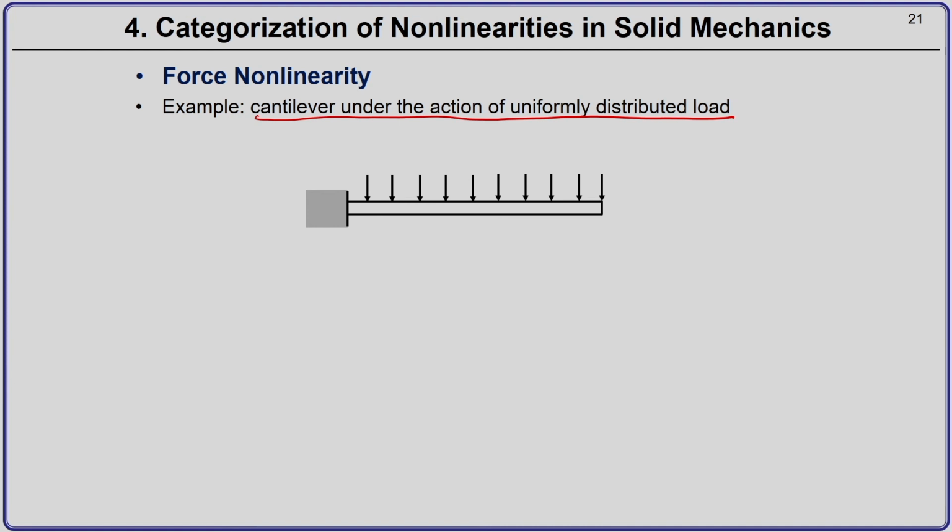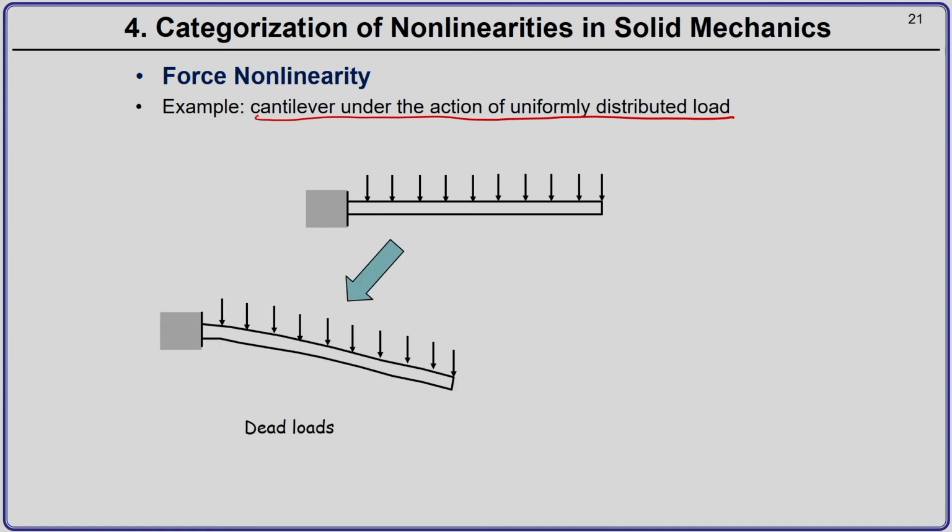It is fixed on the left hand side, and on the top surface you have a uniformly distributed load which is acting over the entire surface. Now, depending on the type of this load, there can be two cases. And we can classify the loads according to the way they act on the surface. So, the first case is what is called the dead load.